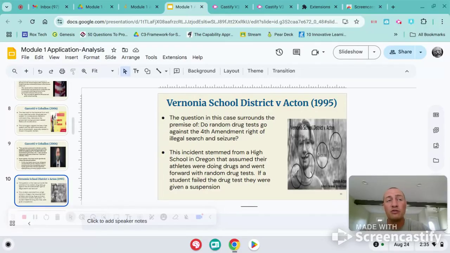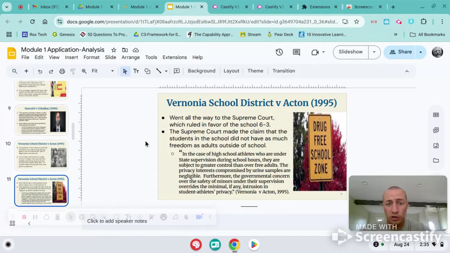And if a student failed the drug test, they were suspended. Now, it wasn't automatic, like, I see this person with marijuana or cocaine or whatever. It was just the assumption that they could do it. So it went all the way to the Supreme Court, which ruled in favor of the school 6-3, right?